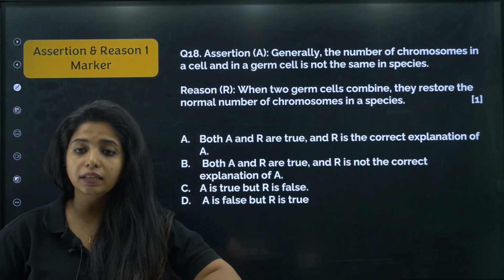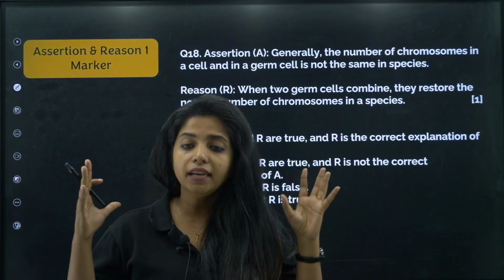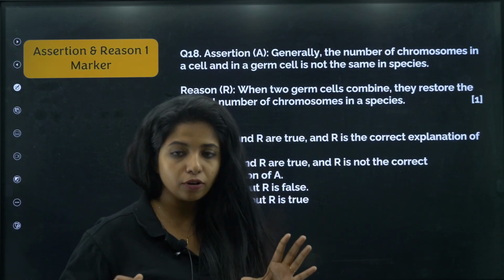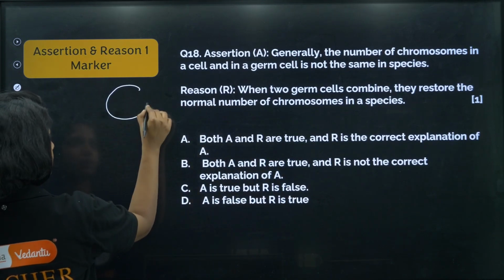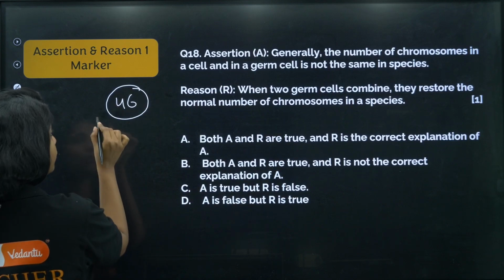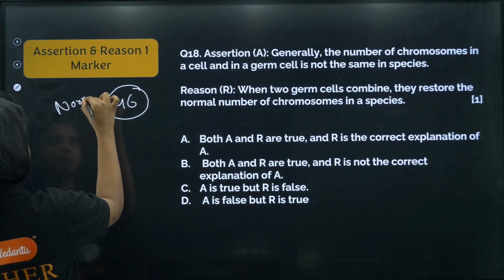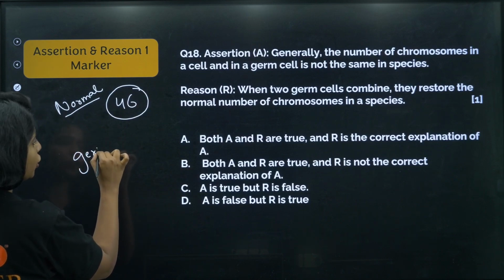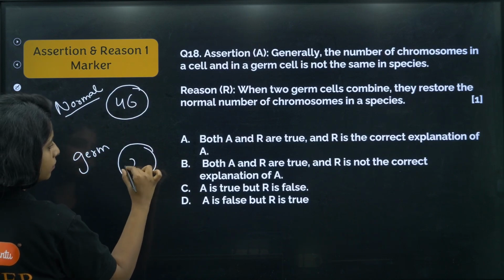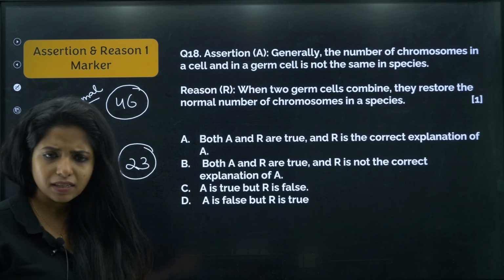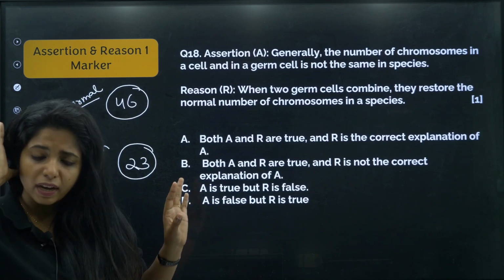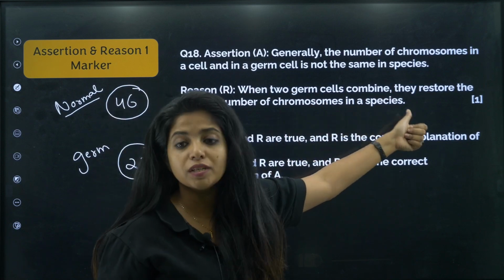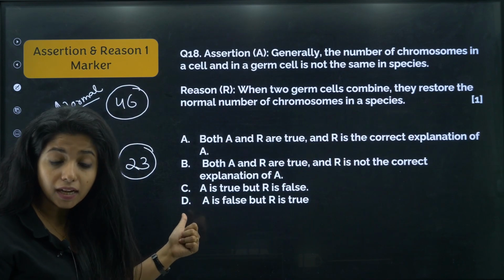Assertion says, generally, the number of chromosomes in a cell and in a germ cell is not the same in a species. So, number of chromosomes in a normal cell is 46. This is a normal cell. Number of chromosomes in a germ cell, that means you're talking about gametes. In them, it is not the same. Yes, it is not the same. I truly agree with that. Why so? When the two germ cells combine, they restore the normal number of chromosomes in a species. This is the reason.